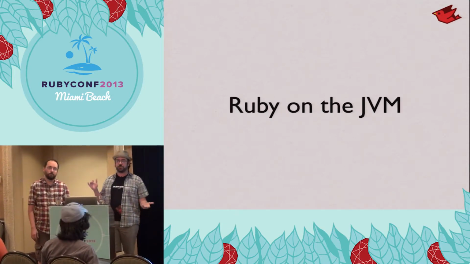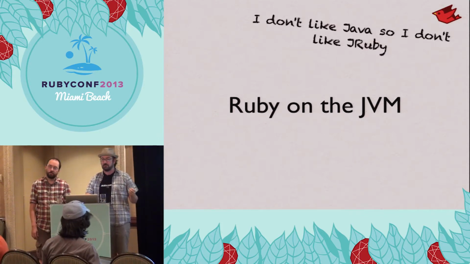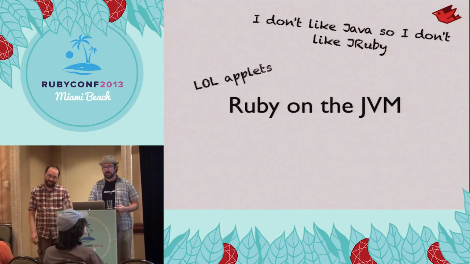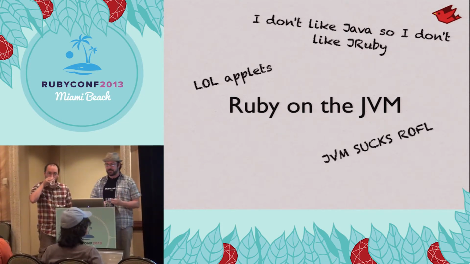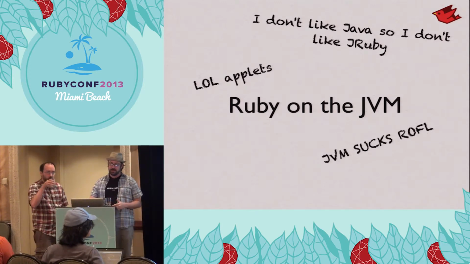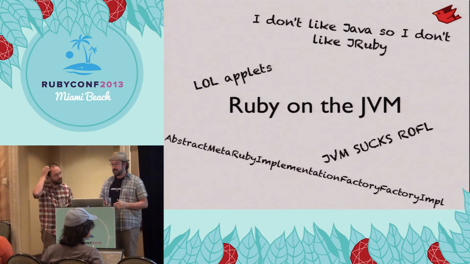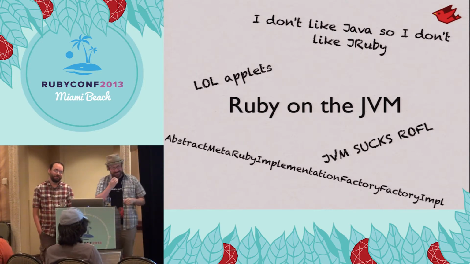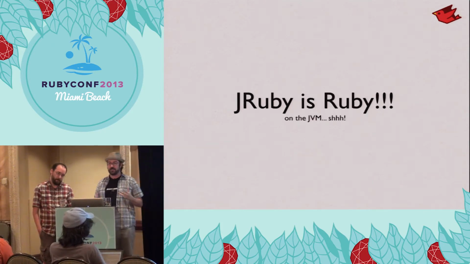So JRuby, of course, is Ruby on the JVM. And this means a lot of things to a lot of people. A lot of them aren't good things, unfortunately. You get stuff like this, and people say it's all about applets, and the JVM sucks, and people actually go to our code base and look for stuff like that. But the bottom line we always try to get across is really that JRuby is just Ruby.